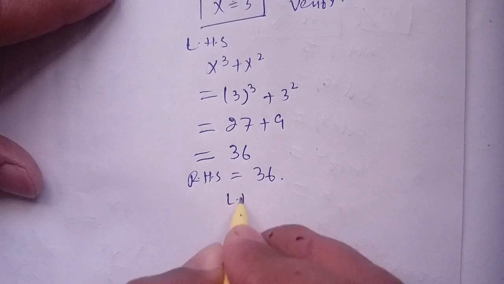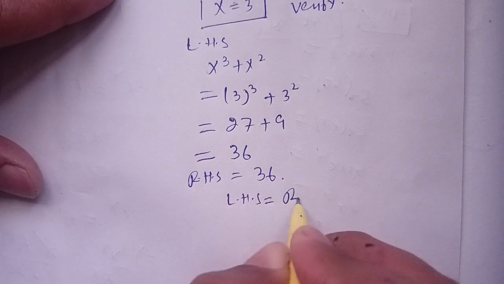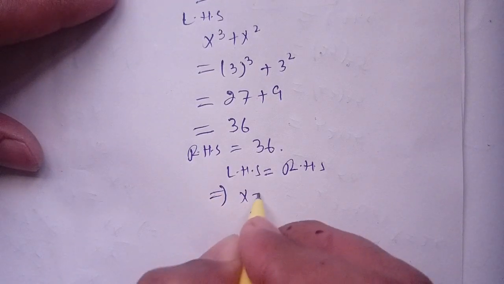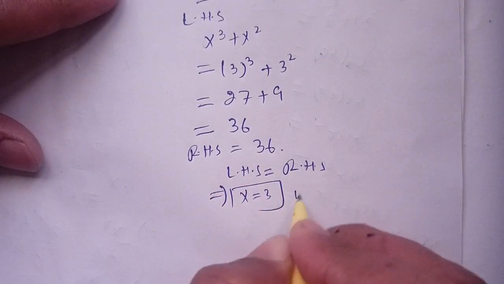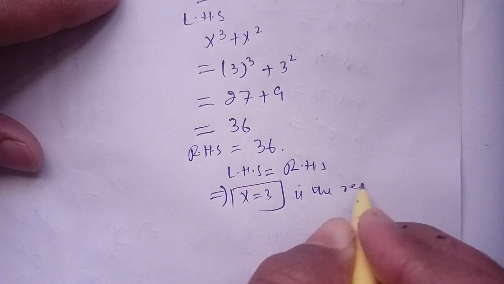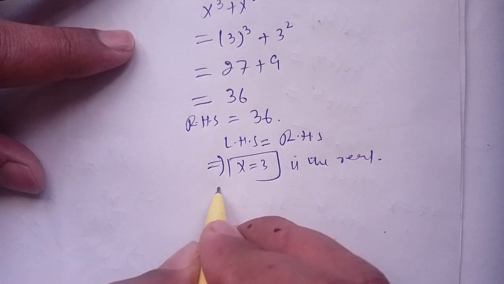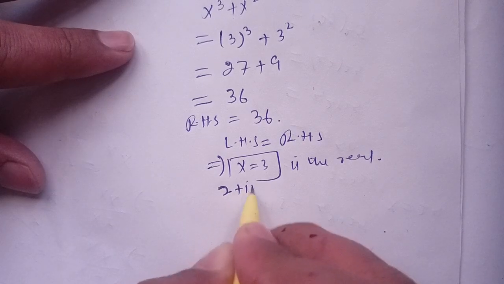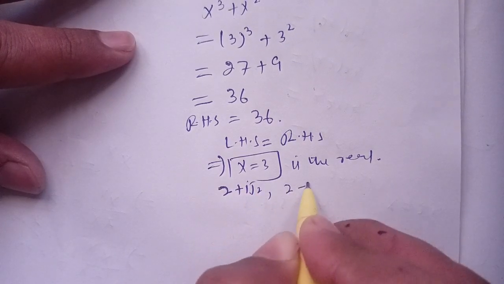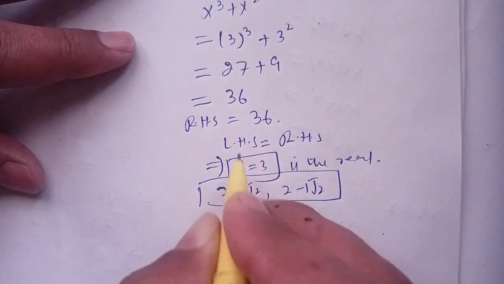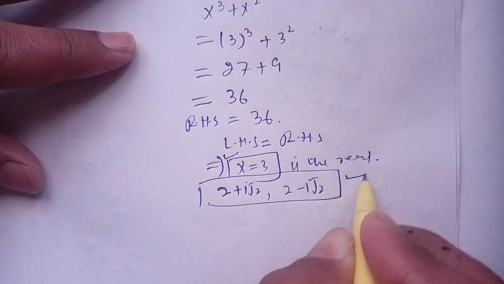Now our left hand side is equal to our right hand side, which implies x is equal to 3 is the real root of this equation. There are two complex roots, 2 plus iota square root of 2 and 2 minus iota square root of 2. There are three roots. One root is real and two roots are complex roots.